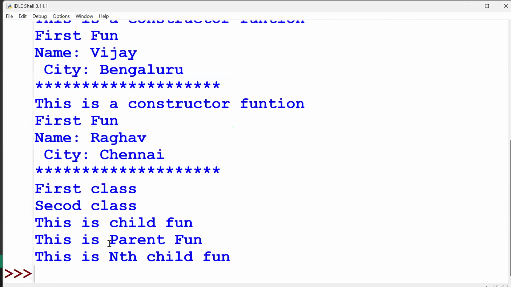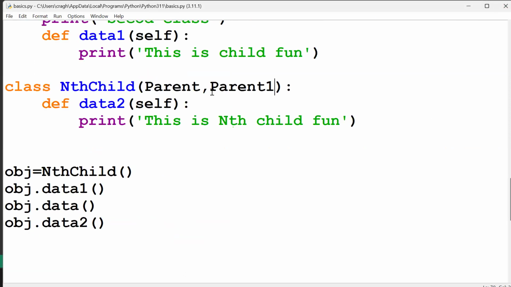Same thing will happen here. Clear? So like this, you can call n number of classes. You can derive them in a single class. That is called multiple inheritance. Very important question, guys. I hope it's clear.